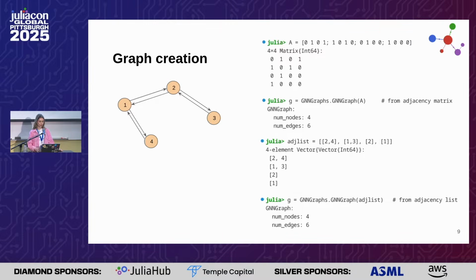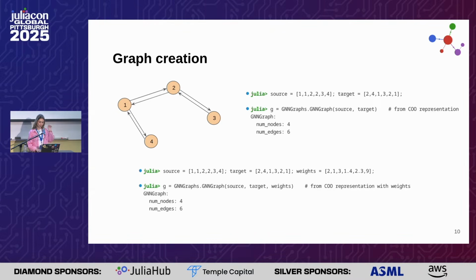Then we can create a graph starting from the adjacency matrix, for example, or the adjacency list in this way. And the last representation from which we can create a GNNGraph is the COO representation. We have two arrays that contain the source nodes of the edges and the target nodes.